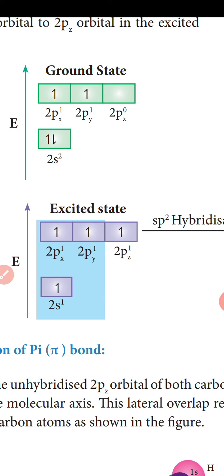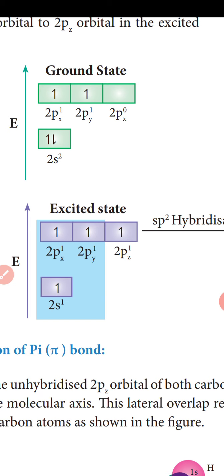The electronic configuration of the valence shell of carbon in the ground state is helium 2s2, 2px1, 2py1, 2pz0. To satisfy the valency of carbon, promote an electron from the 2s orbital to the 2pz orbital in the excited state.